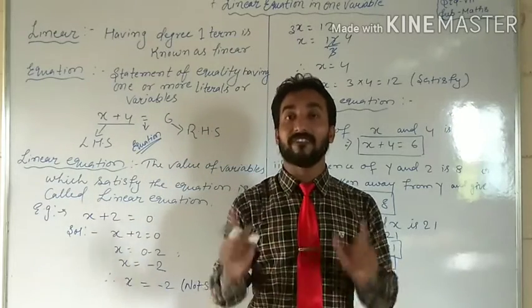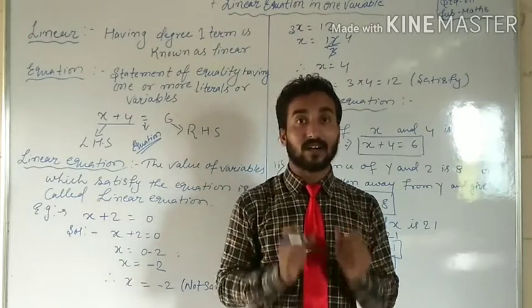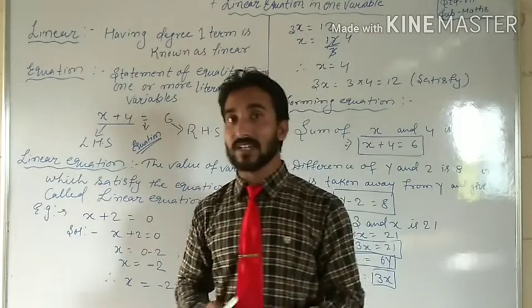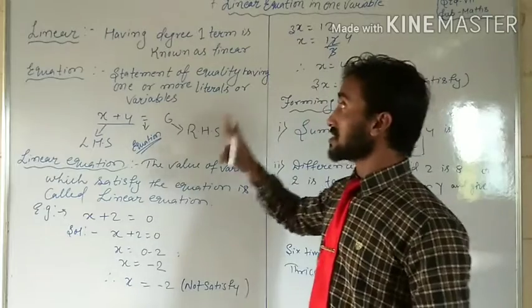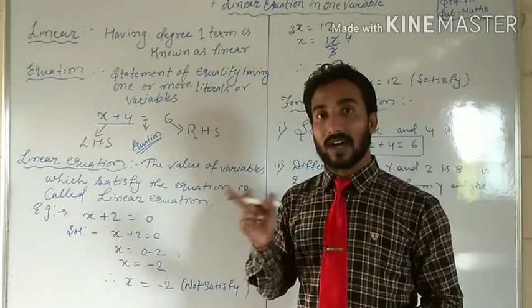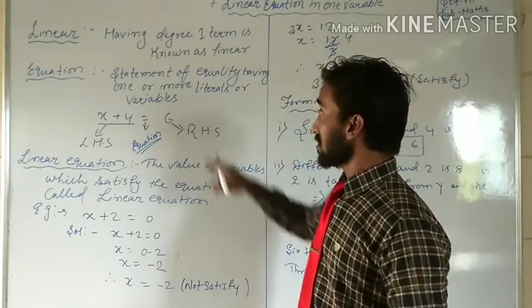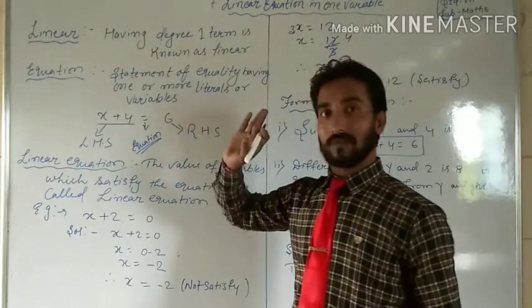Why? Because we are discussing linear equations. That's why we should not forget that an expression whose highest exponent is 1 is called linear. So one or more literals may be there.